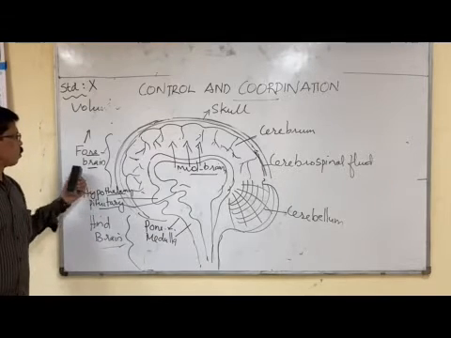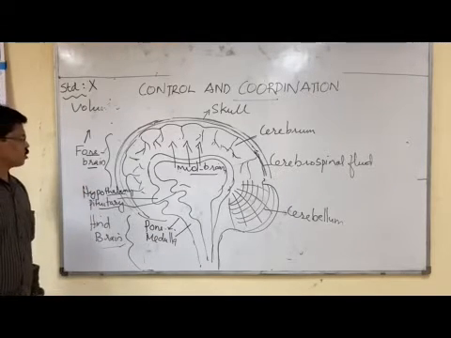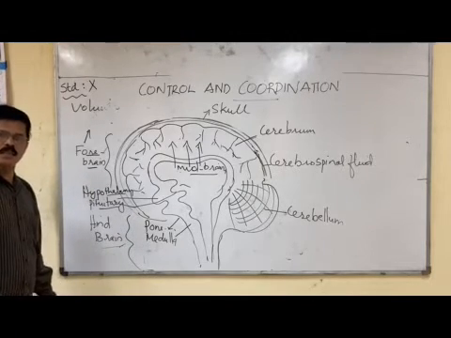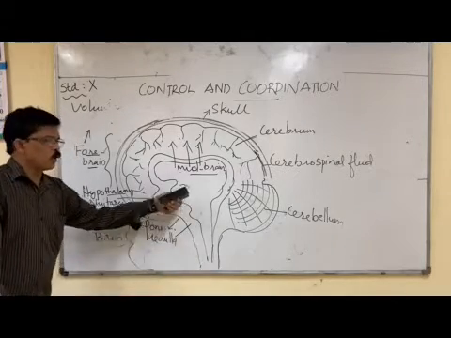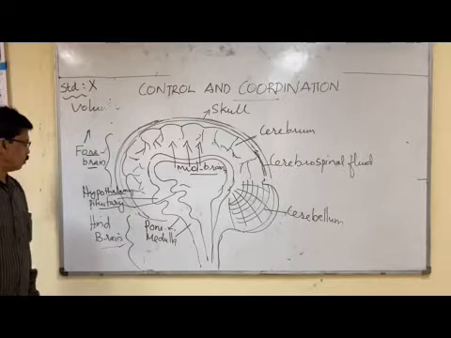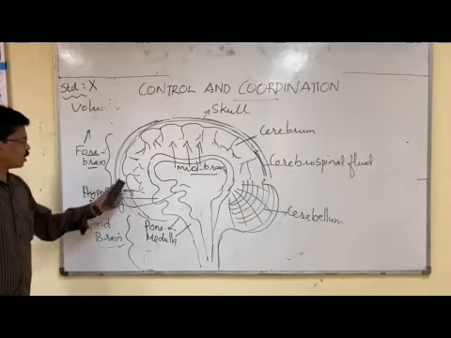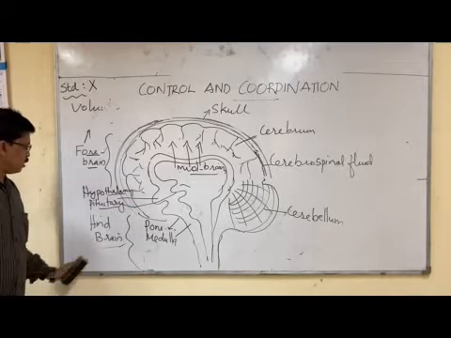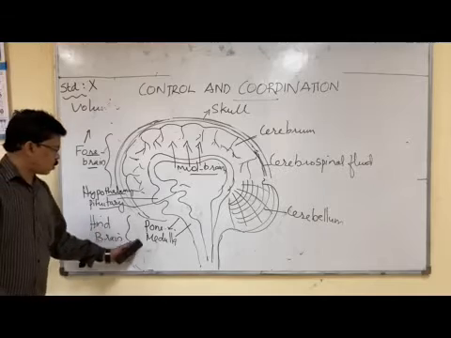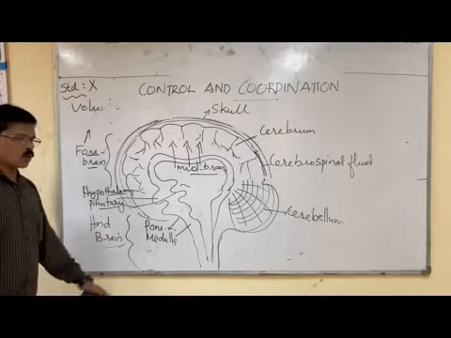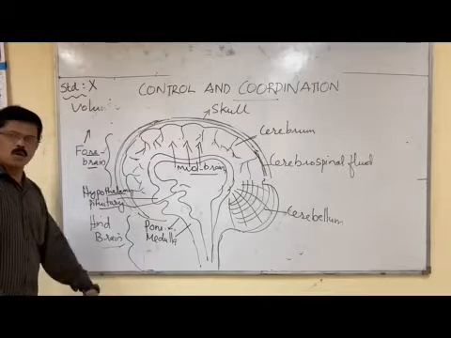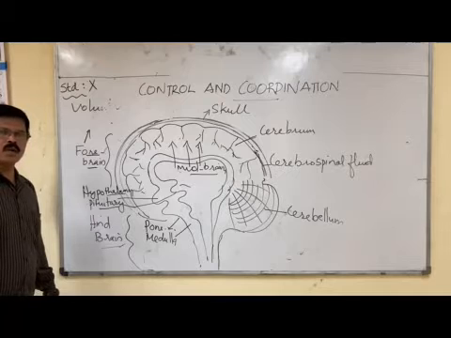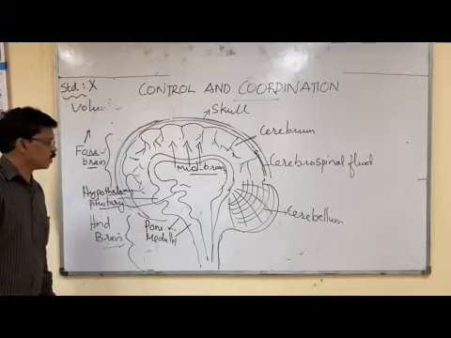So cerebrum controls voluntary actions. The second part of the brain is the midbrain. Midbrain acts as the relay center of impulses coming from different body parts through the spinal cord. Now, hypothalamus and pituitary glands are also seen just near the midbrain. And the lowermost part of the brain is called the hindbrain, which consists of pons, medulla and cerebellum. Pons control the breathing or respiration, medulla controls the heartbeat, and cerebellum controls the posture and balance and also maintains the equilibrium of the body.